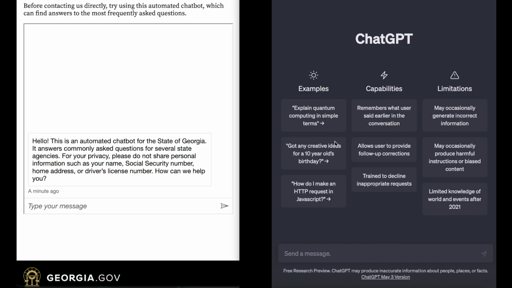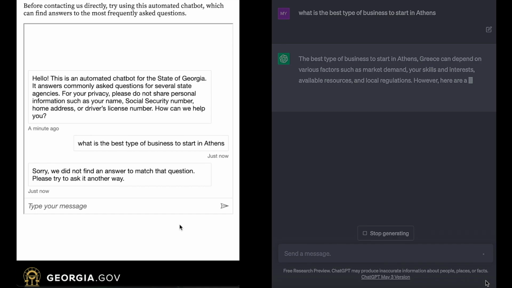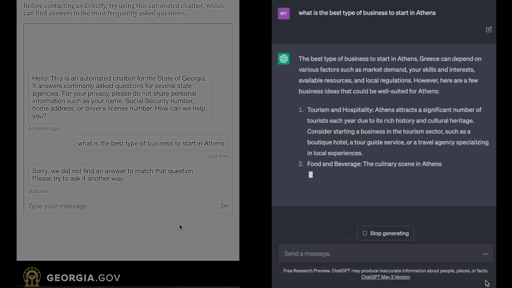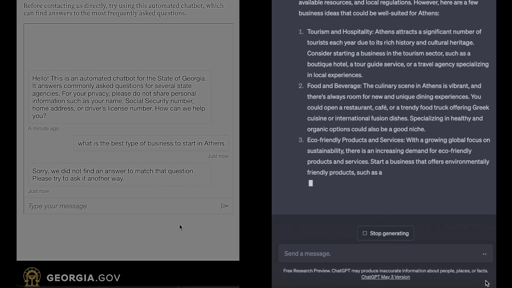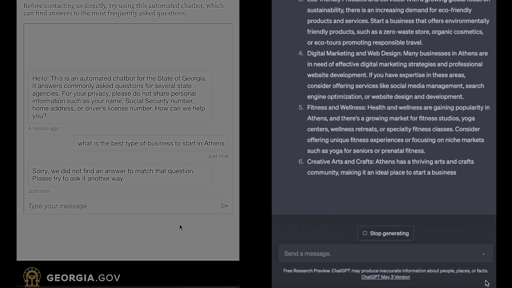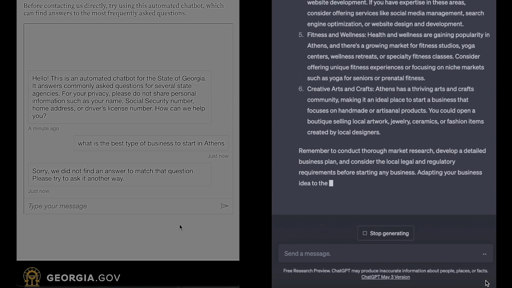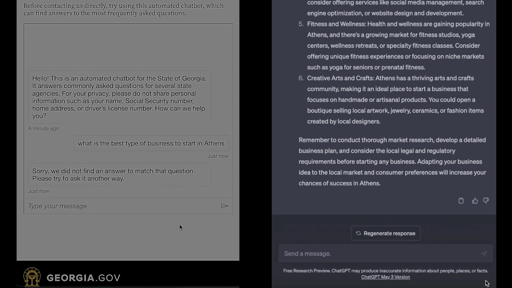Now let's move to a prompt that's outside the scope of georgia.gov. I'm going to ask our chatbots, what is the best type of business to start in Athens? The georgia.gov chatbot doesn't answer the question because it's outside its guardrails. ChatGPT, on the other hand, does answer the question, but as if I'm talking about Athens, Greece, instead of Athens, Georgia. This is because ChatGPT A doesn't have georgia.gov specific guardrails, and B does not have the context that we are only talking about Georgia.